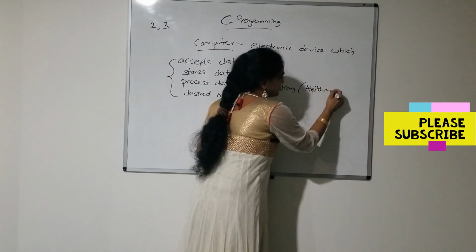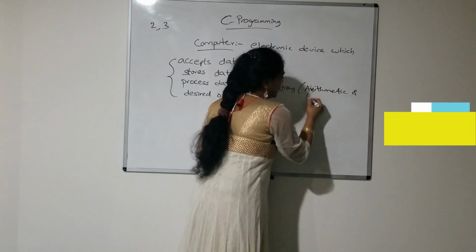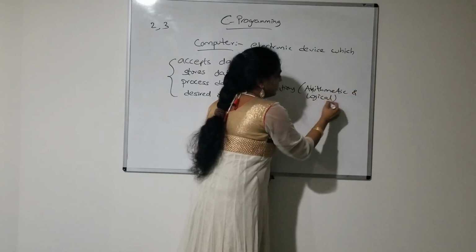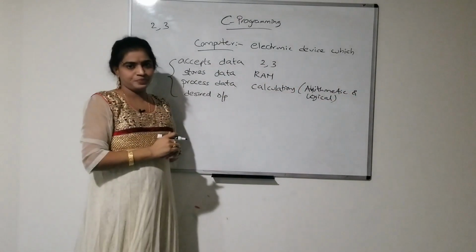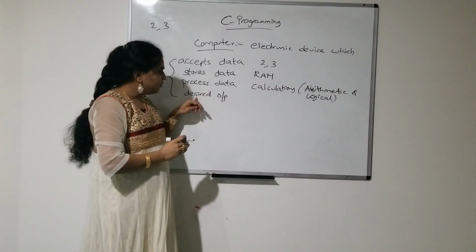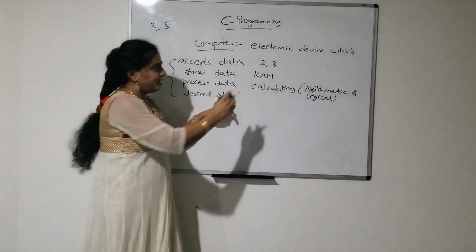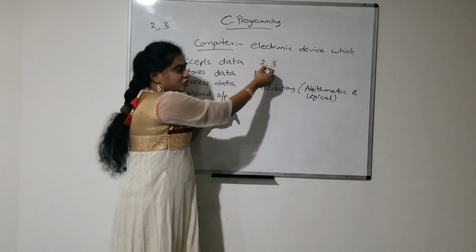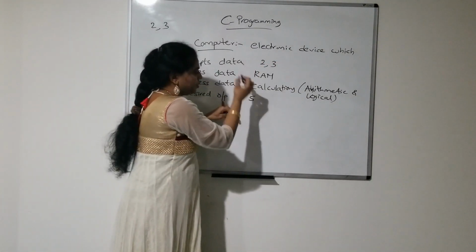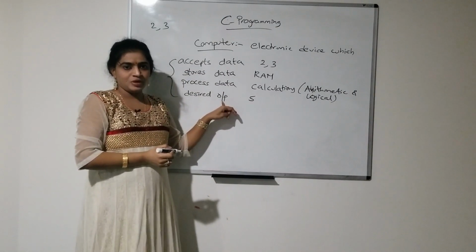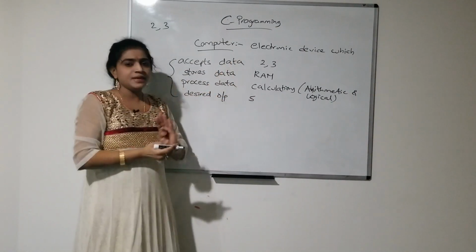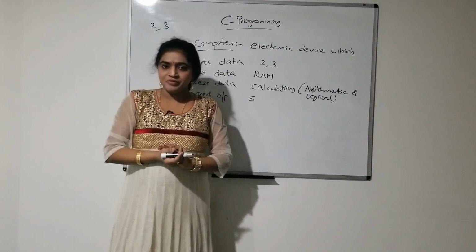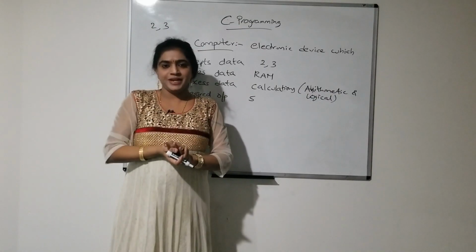Arithmetic and logical calculations will be performed by the processor, that is the CPU. After that, we will get the desired output. Here, I want the addition of these two numbers, so my desired output is 5. Like this, the computer will perform the operations internally.